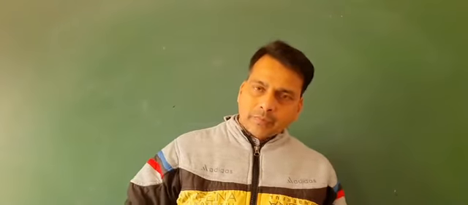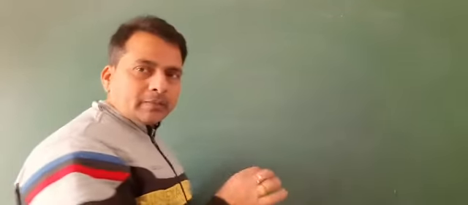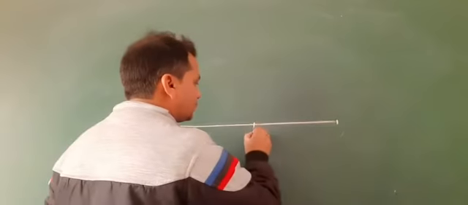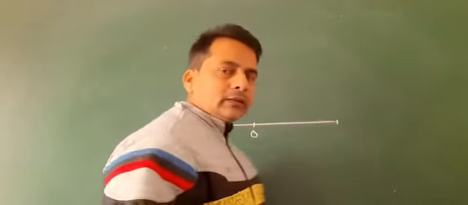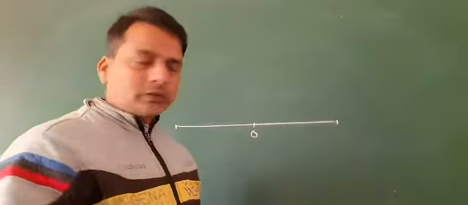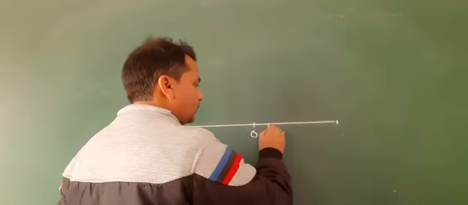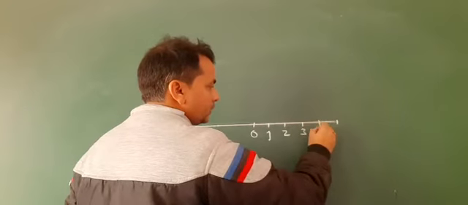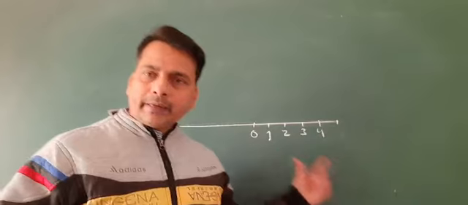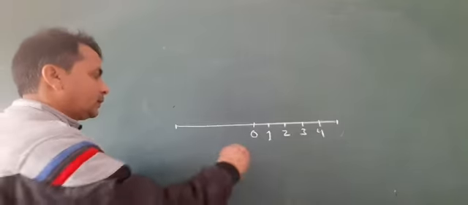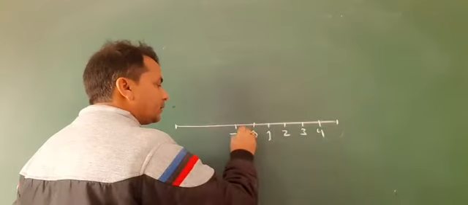First of all, we will discuss the numbers based on the number line. So here is the number line, that is 0, and right of the 0 on the number line, all the numbers are positive: 1, 2, 3, 4. And on the left side of the 0, all the numbers will be negative.